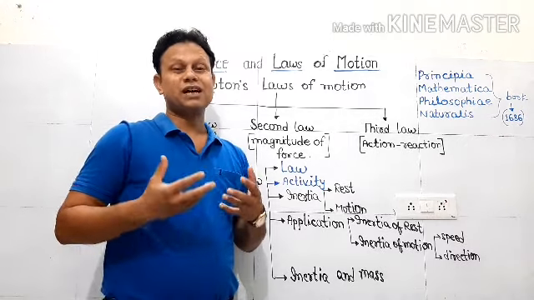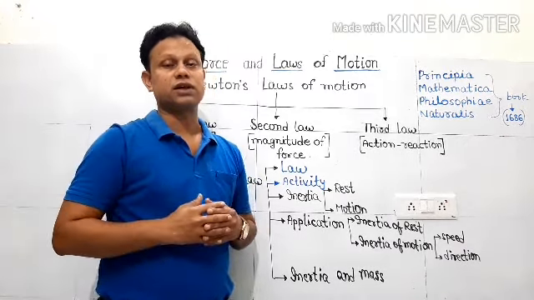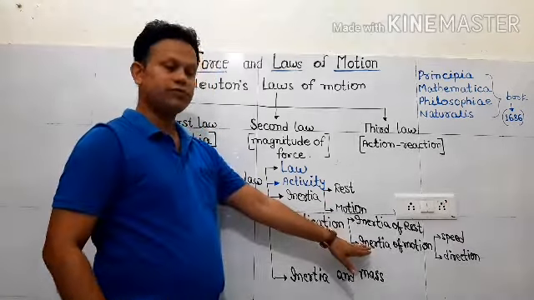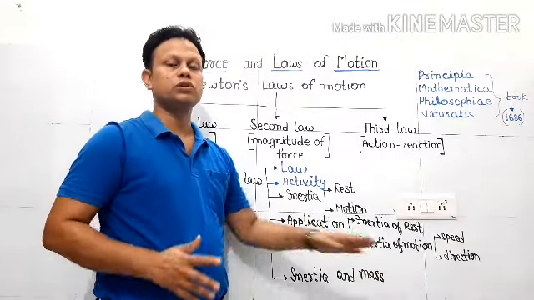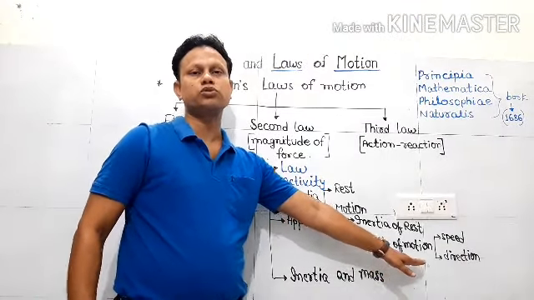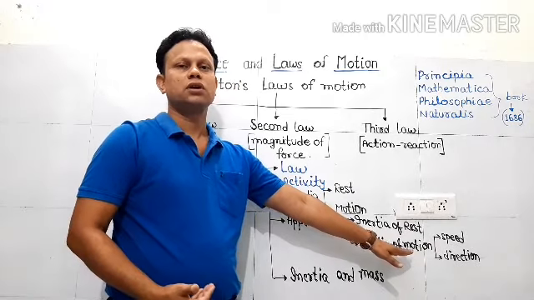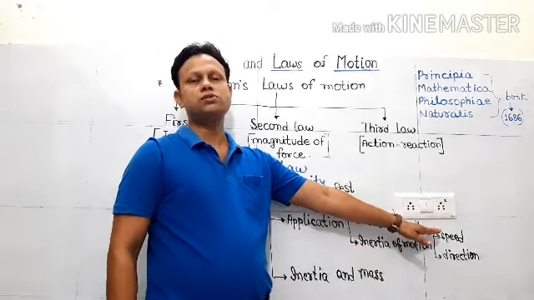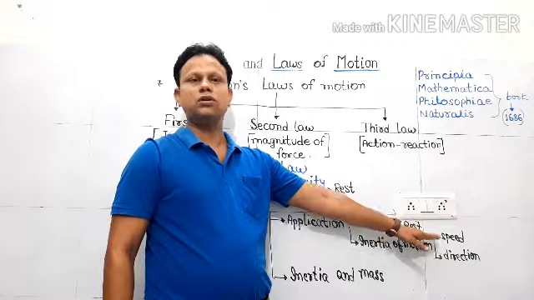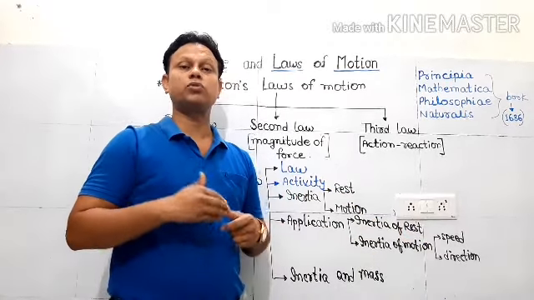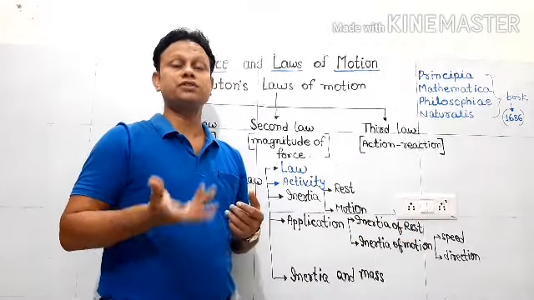Now some examples of inertia of direction we should also understand. Actually it is a part of inertia of motion only, because inertia of motion is based on uniform motion. In uniform motion, speed change is not allowed and direction change is also not allowed. So that means a body wants to neither change its speed nor its direction.